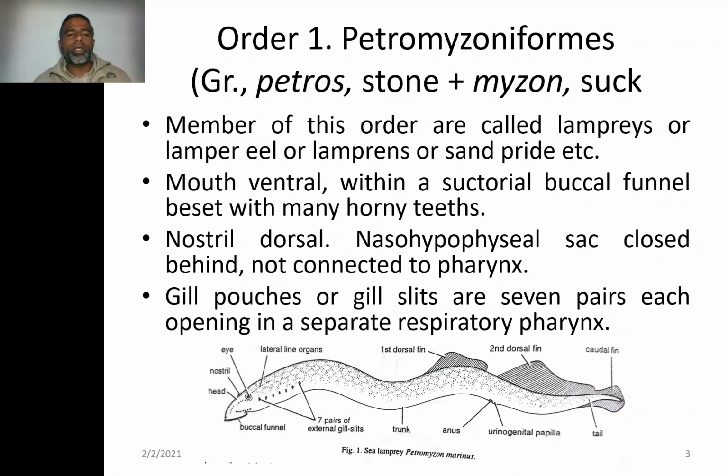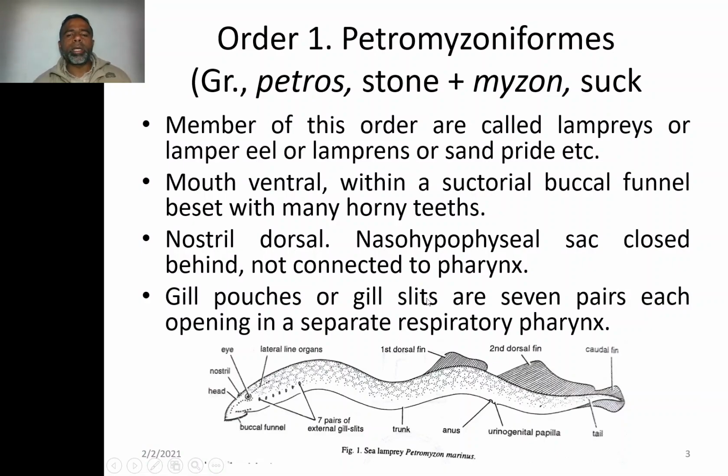Nasohypophyseal sac closed behind. Because we do have the nose, but our nose is opening in the buccal cavity, whereas here the sac is not opening behind in the mouth, so they are the closed sac like feature. They are not connected to the pharynx.